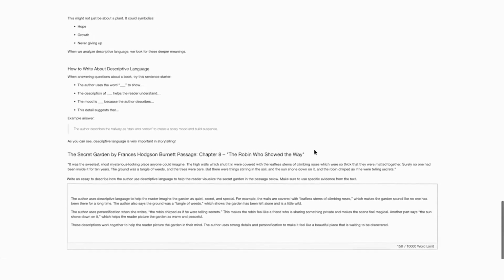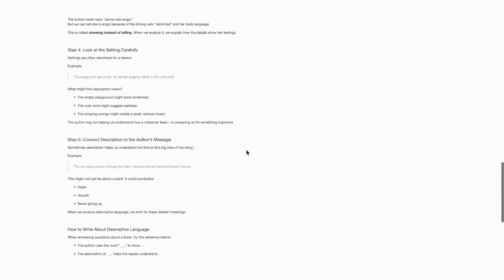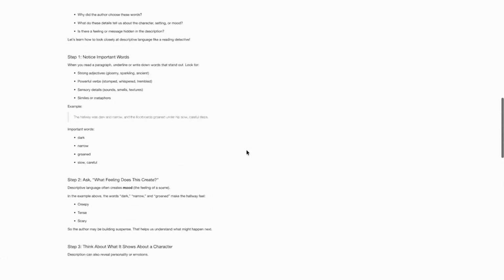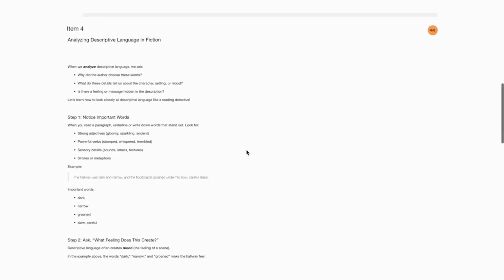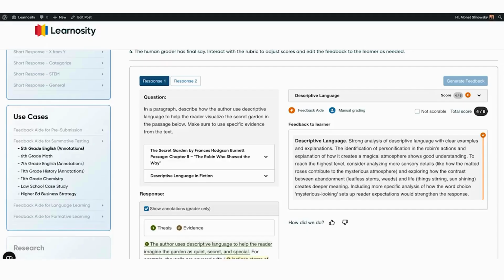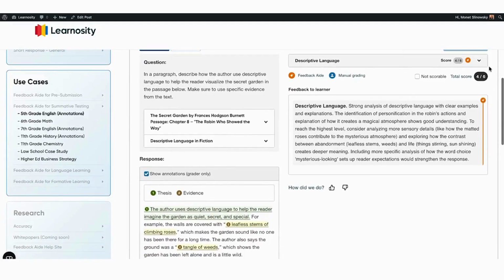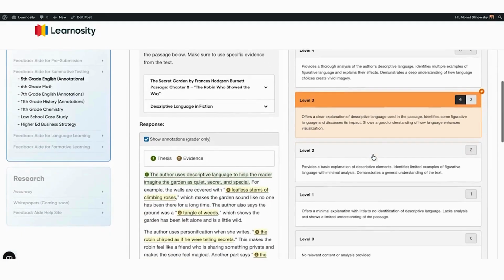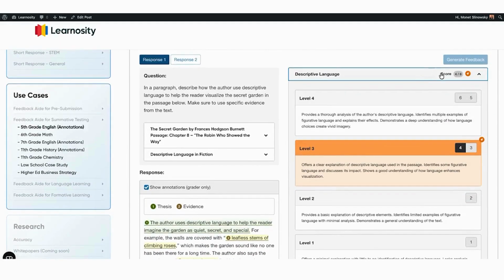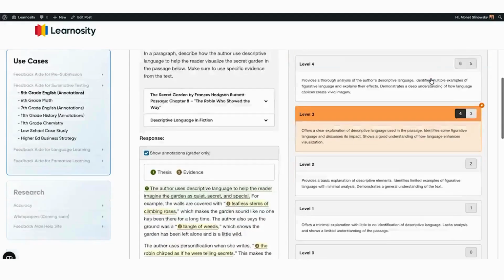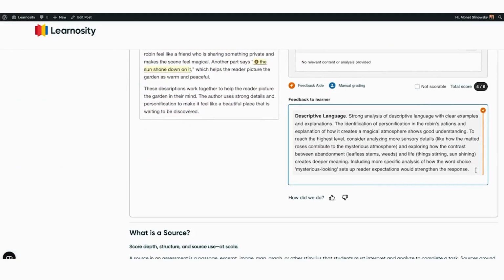Now here is the response and the score. At this point, if I as a grader want to go in and change the mark, if I want to see the feedback, you can initialize Feedback Aide API, and you can see the rubric here. So the rubric is rendered here for us. We have that 4 out of 6, this is the exact same session that's just being pulled, and we also have the feedback to the learner here.